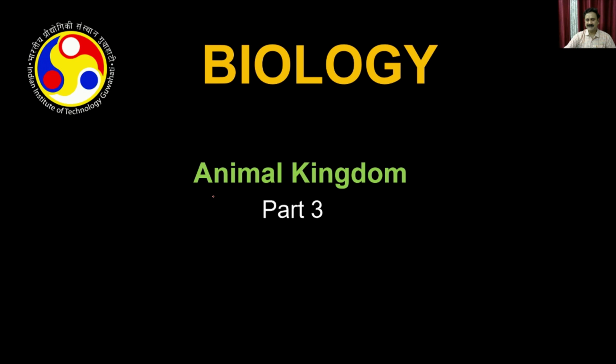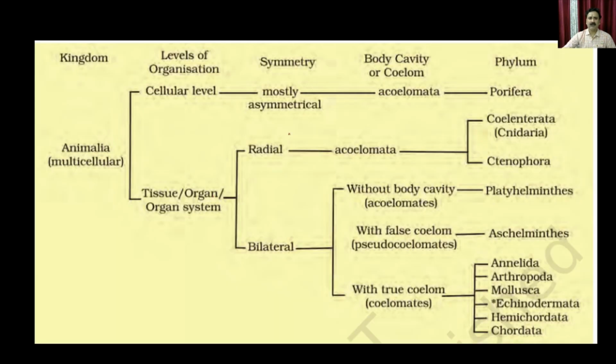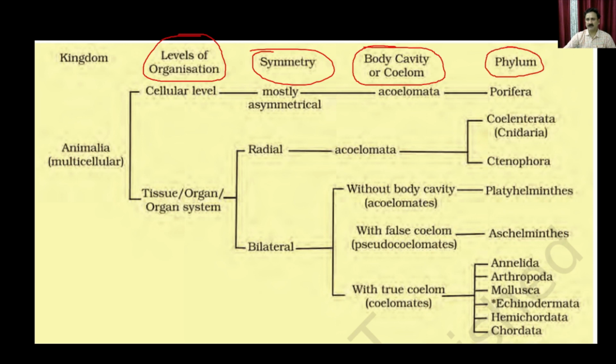If you see how the animal kingdom is divided, it is divided using different criteria, whether it is the level of organization, symmetry, body cavity or coelom, or the phylum. In the previous lecture, we discussed the cellular level of organization and the phylum Porifera, which is acoelomate as well as mostly asymmetrical.